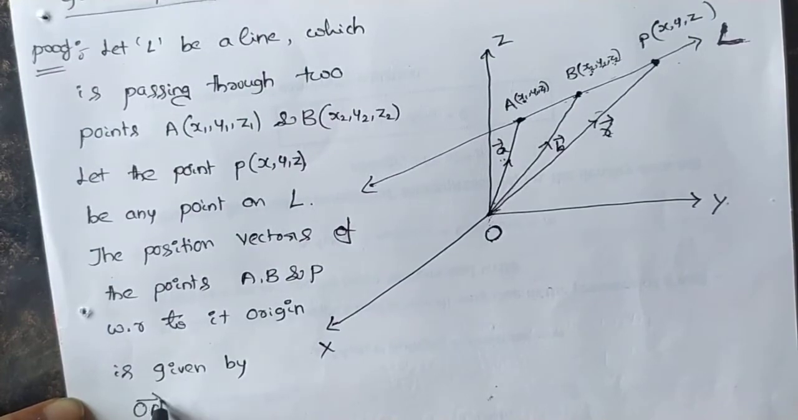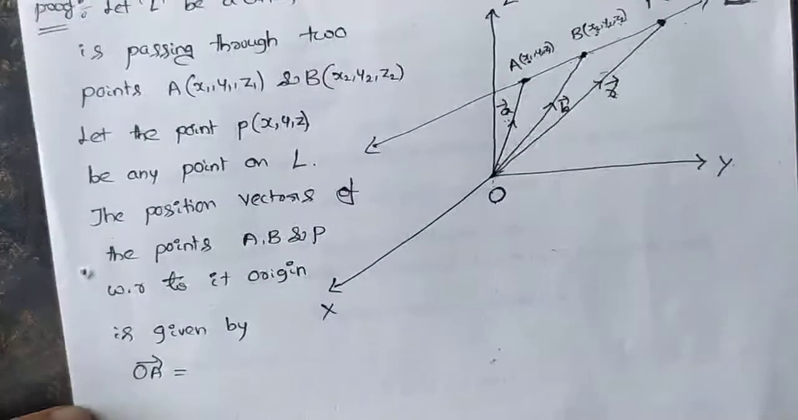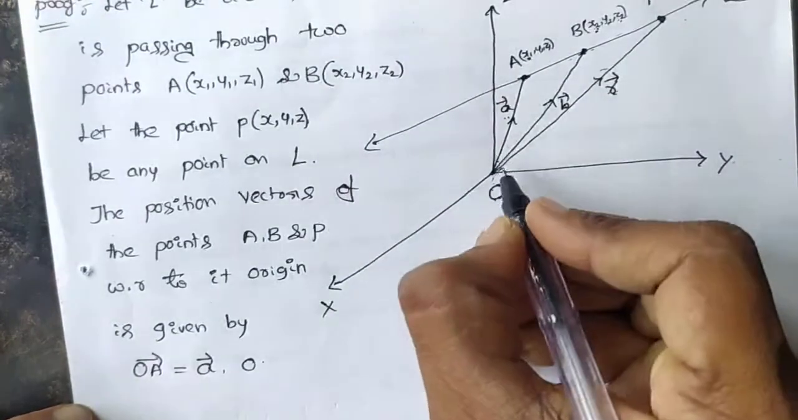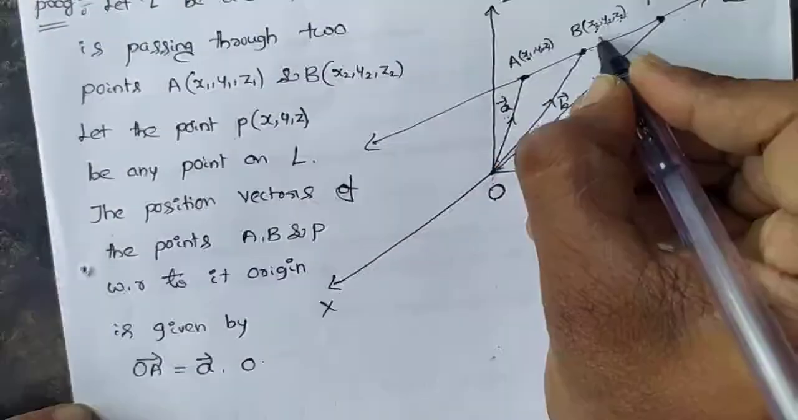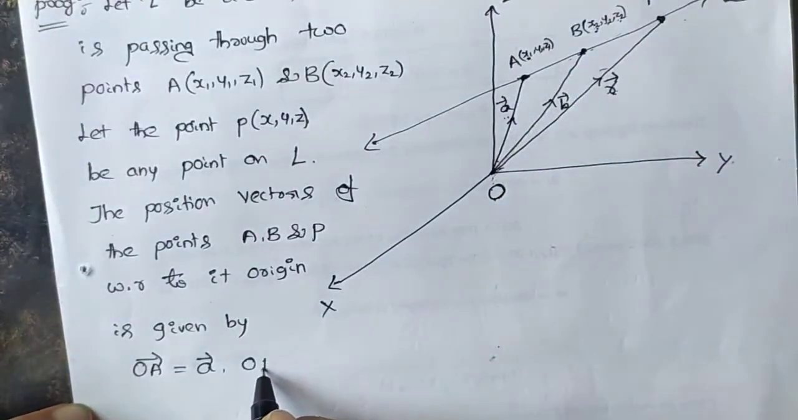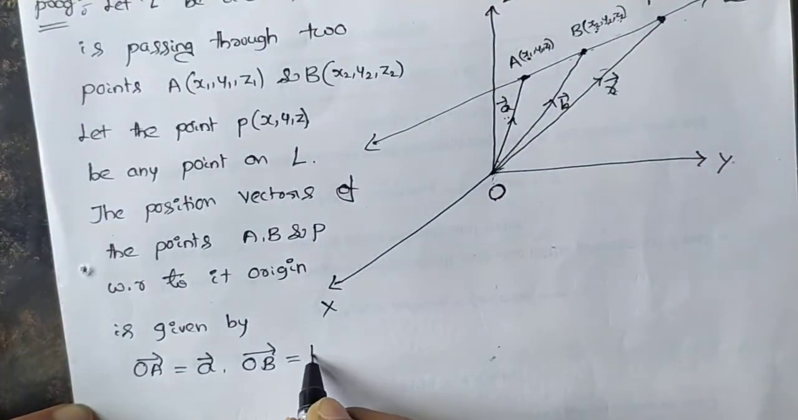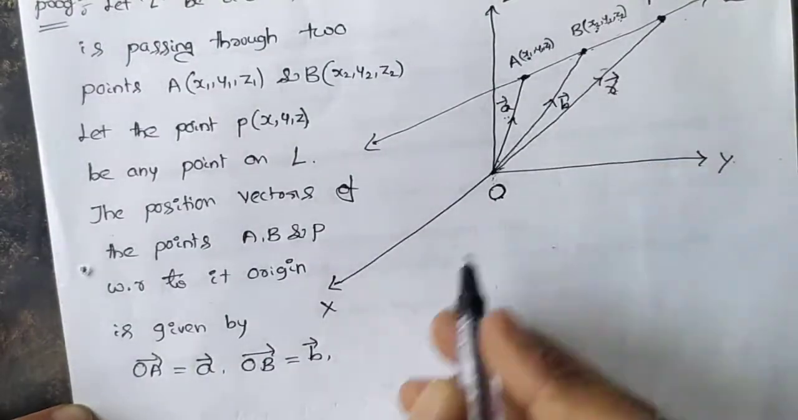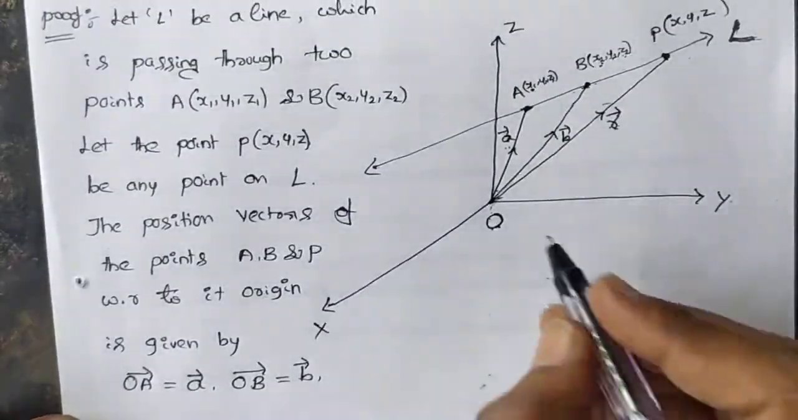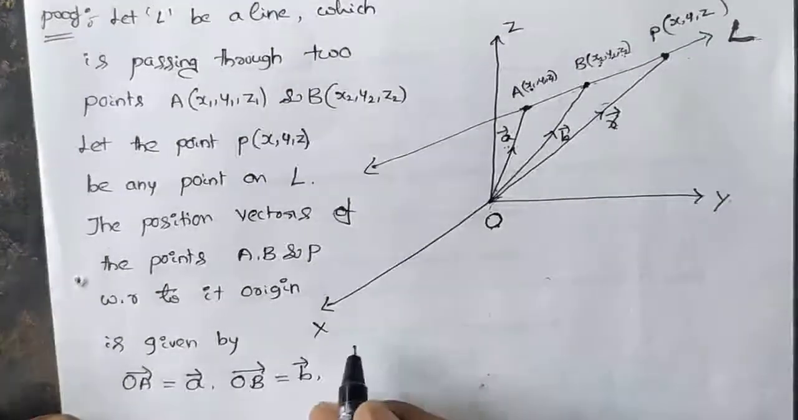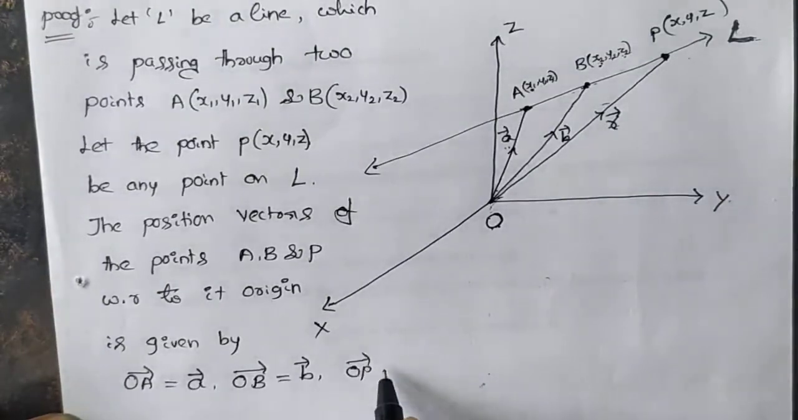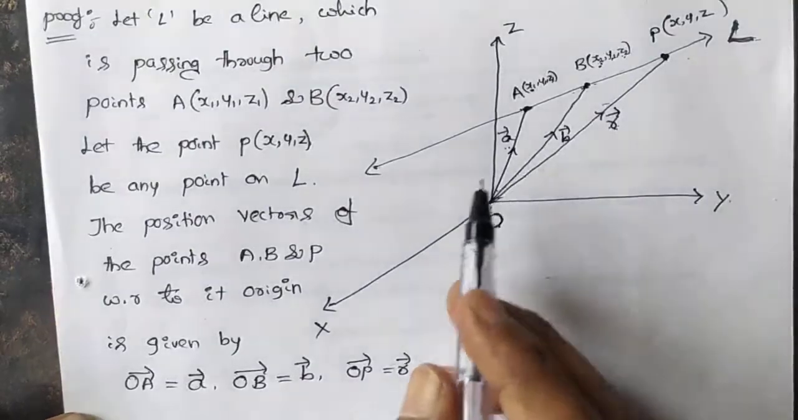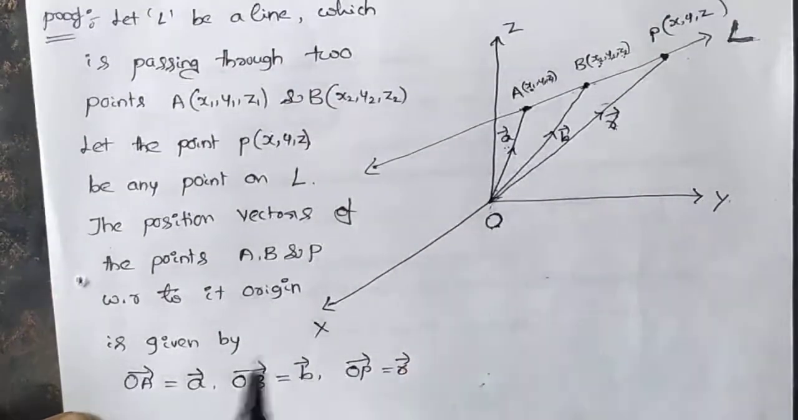OA vector is A vector, OB vector is B vector. Next, OP vector is R vector. Understood? It is the explanation of the figure.